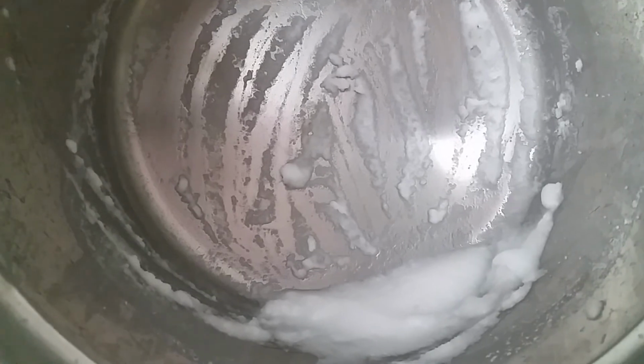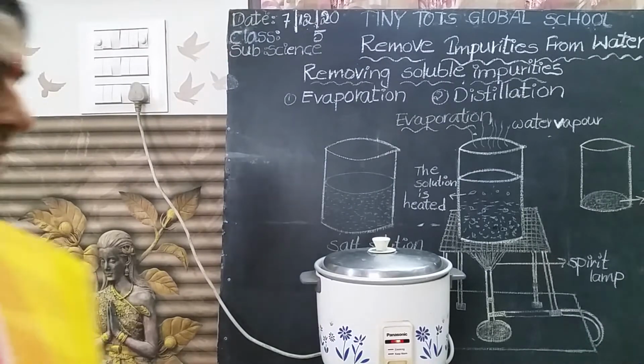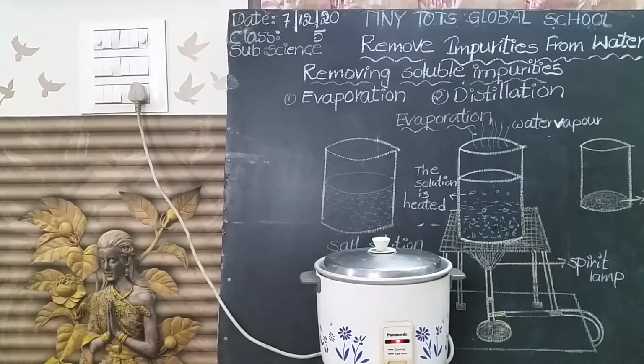The dissolved substance is recovered. What is the dissolved substance? Salt. Which one did we lose? The solvent. What is the solvent? Water. So in this process the dissolved substances are recovered, but the solvent is lost. Water is the solvent. Okay children, will you do it? You have to do it in your home.